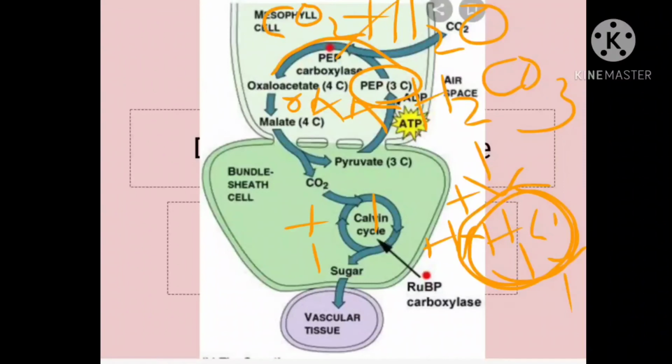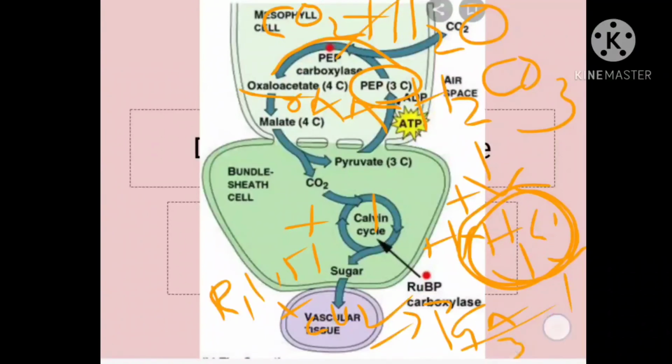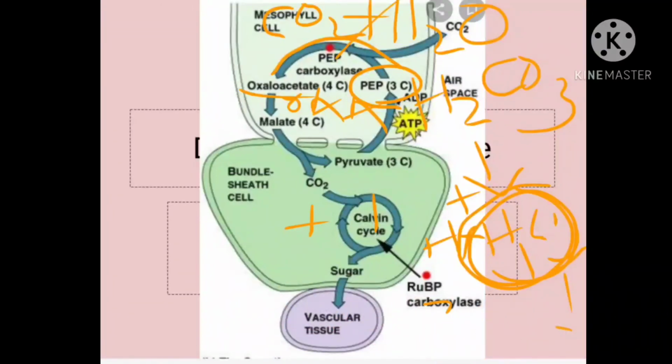So the first stable compound formed is what? A 4-carbon compound. In the dark reaction, what was taking place? We learned RuBP, ribulose 1,5 bisphosphate, reacted with carbon dioxide, and the first stable compound formed was phosphoglyceric acid, isn't it? PGA was formed. This PGA is a stable 3-carbon compound, the first compound. That's why it is called what? C3 cycle. Now here, what is the first compound which is formed? It is OAA, oxaloacetic acid.